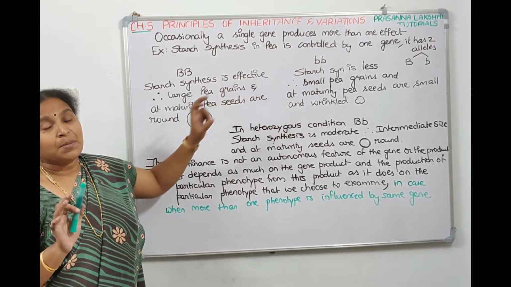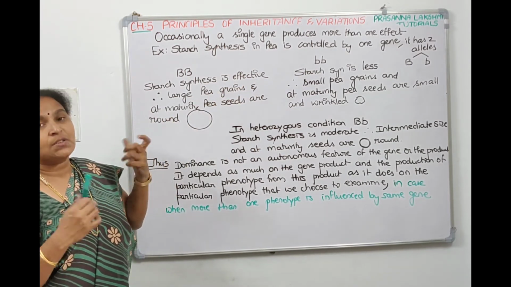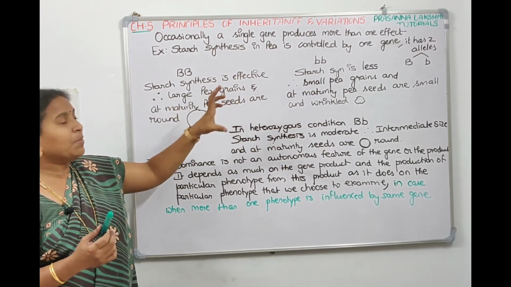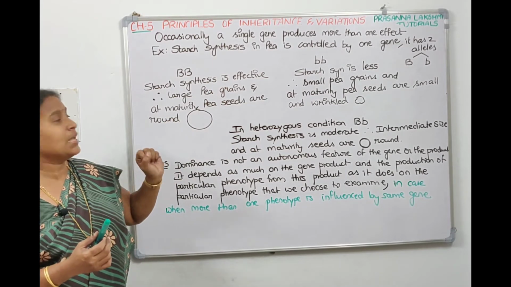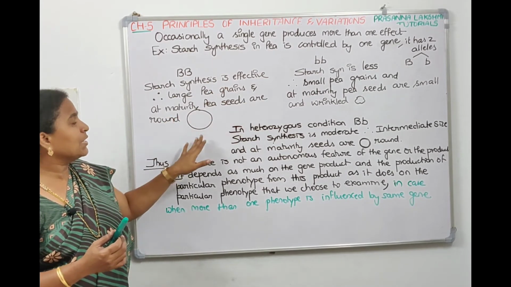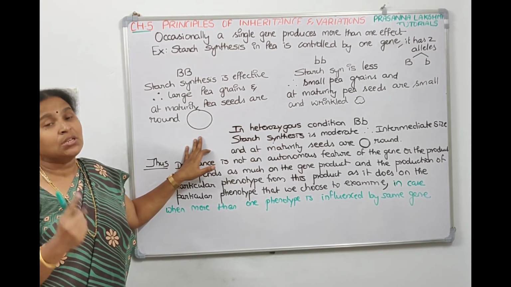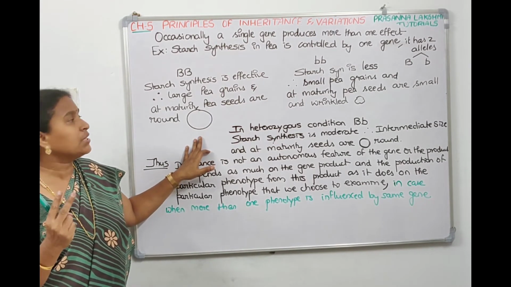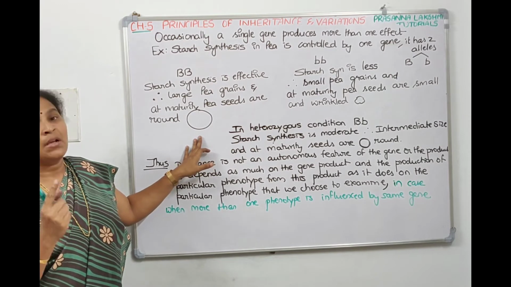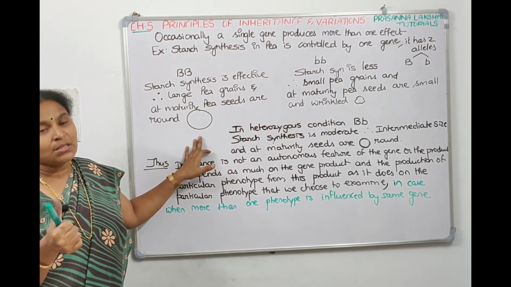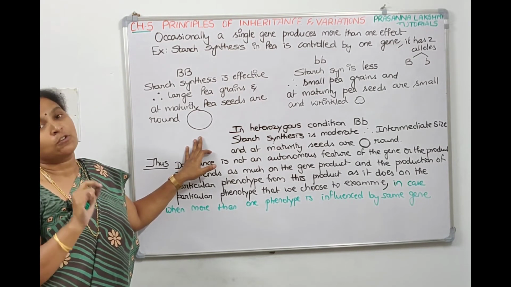As a result, they produce large starch grains. Since starch is more, the size of the grain will be bigger, and at maturity the shape of the seed is round. See, one gene is showing two changes. What are the two changes? The first one is starch synthesis, which the gene controls. The shape of the seed it is also controlling.